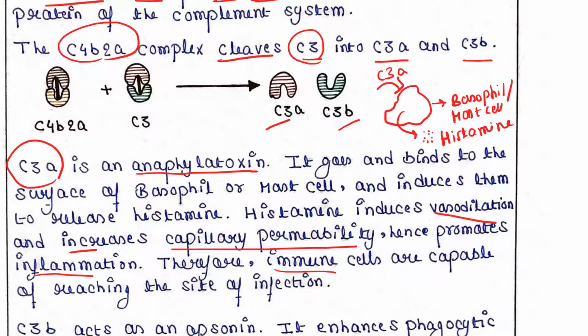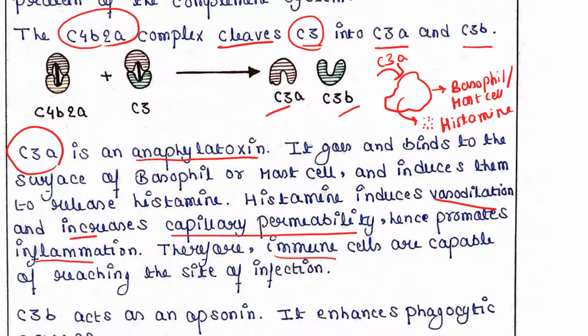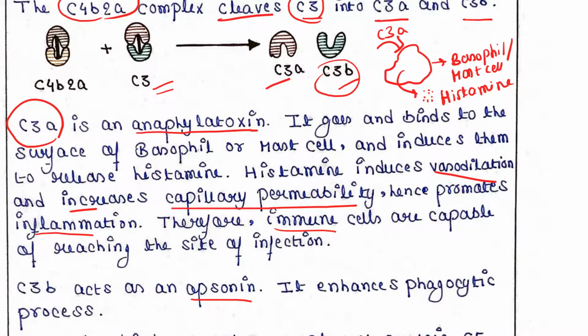Okay. Now one more is C3b. So C3 is cleaved into two fragments, one is C3a and another is C3b. Now we know that C3a is an anaphylatoxin. Then what does C3b do? C3b acts as an opsonin. That means it enhances the phagocytic process, because we know that opsonins enhance phagocytosis, right?